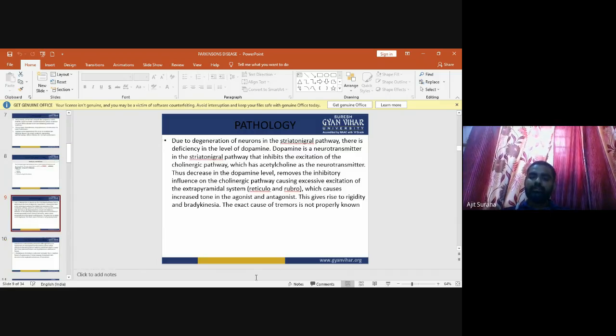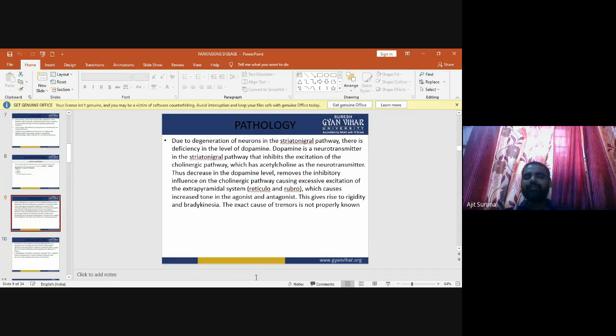Now, the pathology of Parkinson disease: how does it occur? It is mainly due to the degeneration of the neurons in the nigrostriatal pathway. Due to this degeneration, there is a deficiency in the level of dopamine, a neurotransmitter in the nigrostriatal pathway that inhibits excitation.